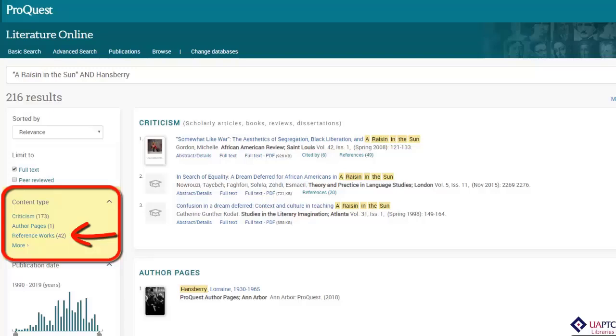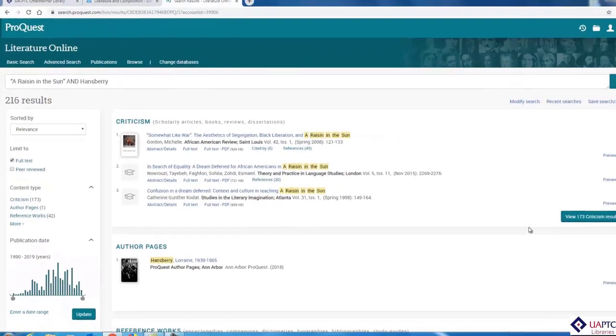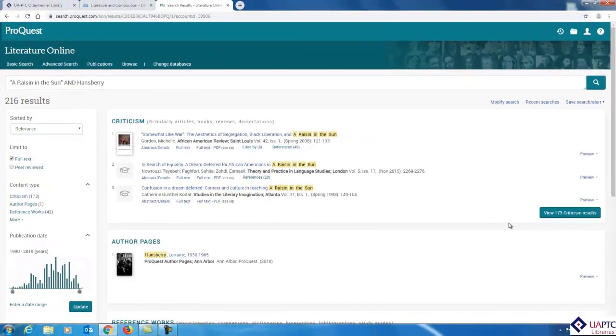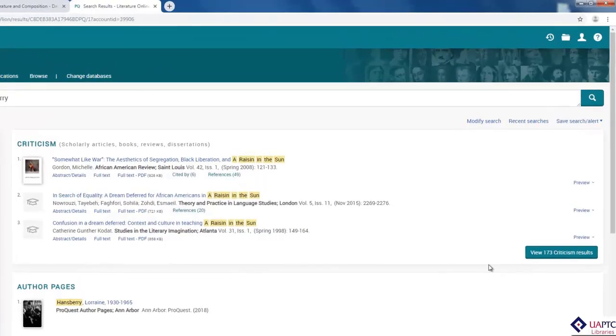While valuable for background information, these sources are not considered literary criticism. If you are limited to using critical sources, information from the reference works section would not be appropriate. The number in parentheses beside each content type is the number of articles that you will be left with if we select just that particular content type. Notice that even if we select criticism, we will be left with more than 100 articles. To reduce this number and focus our search, we can add an additional search term by clicking on Modify Search.